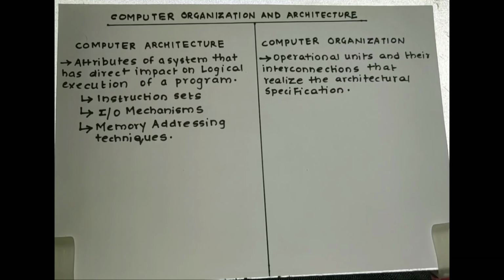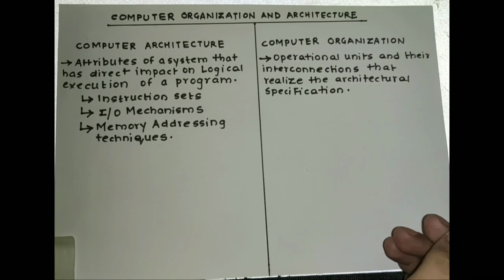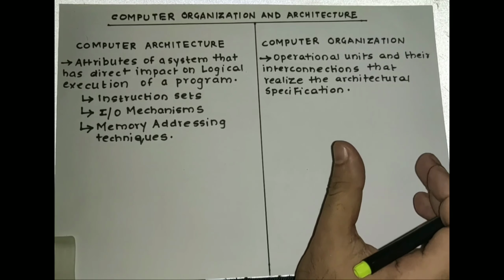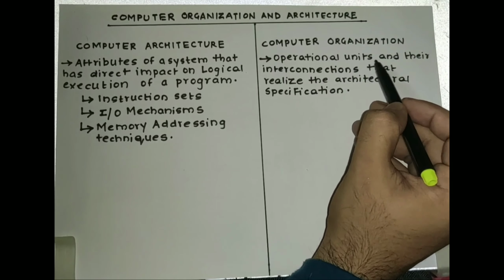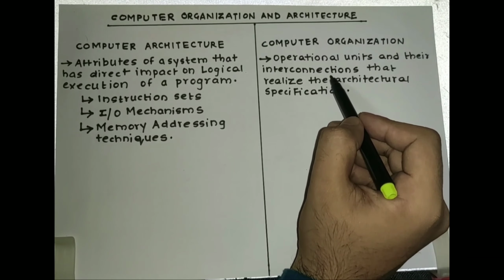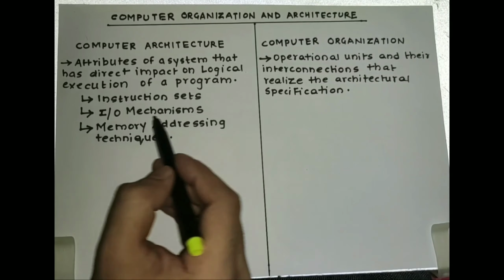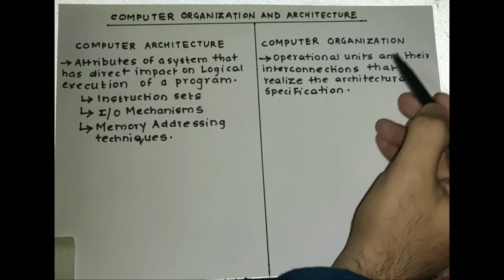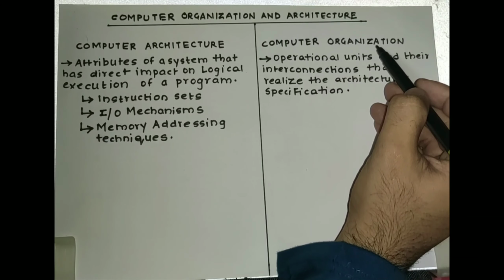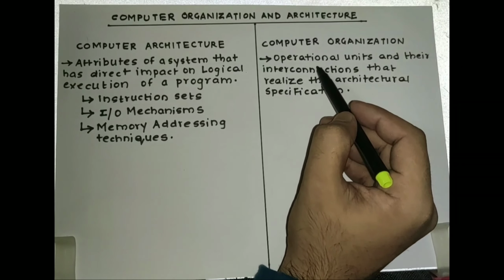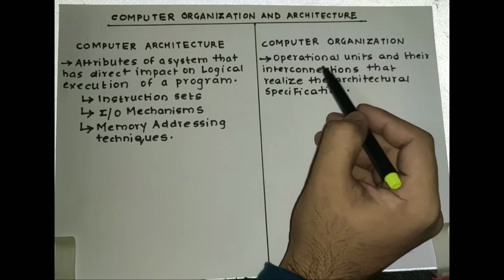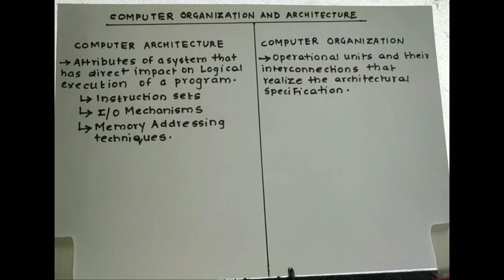Now what does organization mean? Organization refers to all the operational units and their interconnections that realize the architectural specification. These are the architectural specifications, and organization refers to the operational units and their interconnections that realize them. Now how do the architectural specifications work?